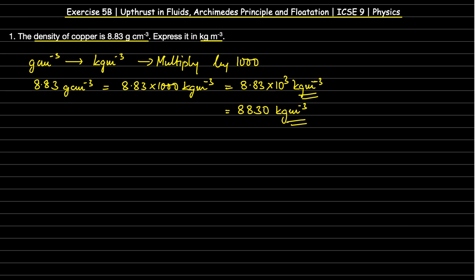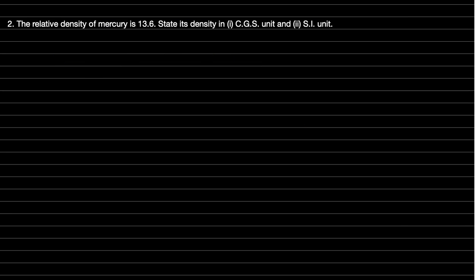Getting into the next question, that is question number 2, relative density of mercury. So here the relative density of mercury is 13.6. We need to find the density in CGS and in SI unit.